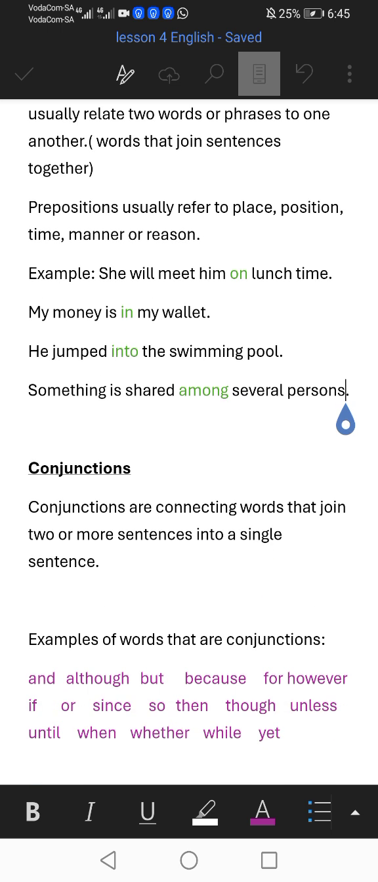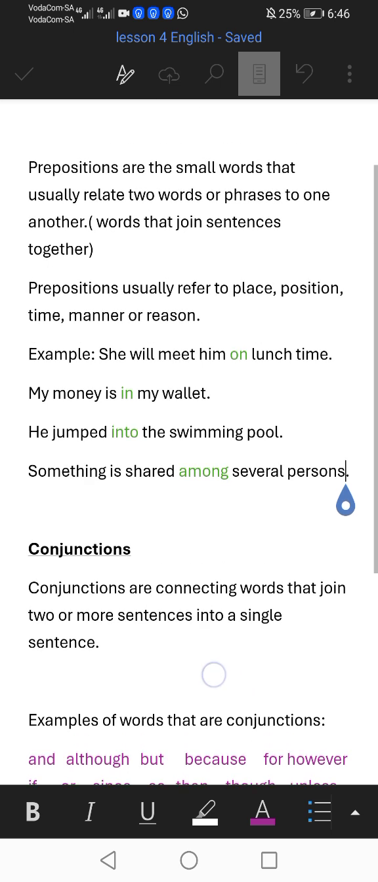So, something is shared among several persons. Among in this sentence is our preposition. It relates the two parts of the sentence. Something is shared among several persons. So among is the preposition in this sentence.